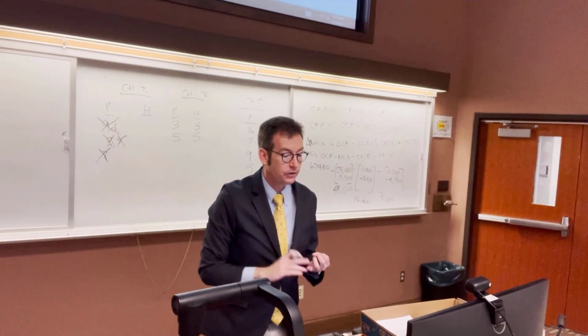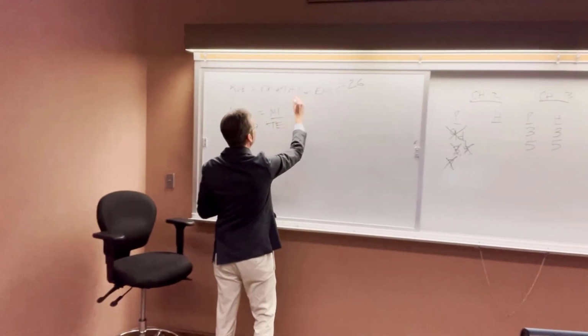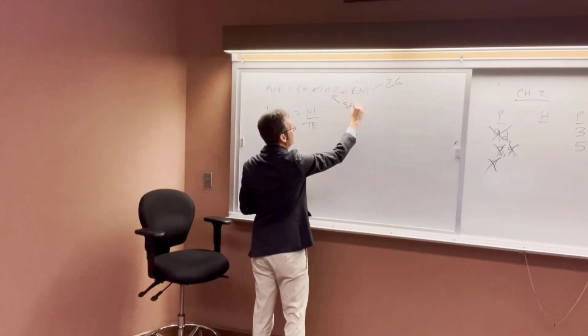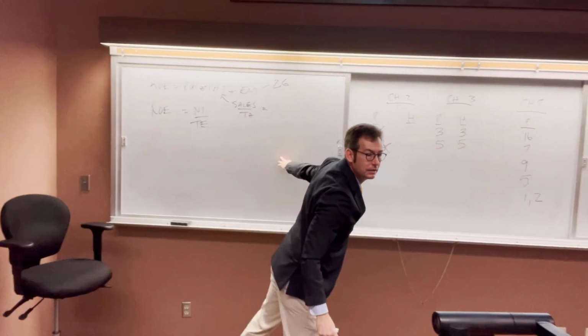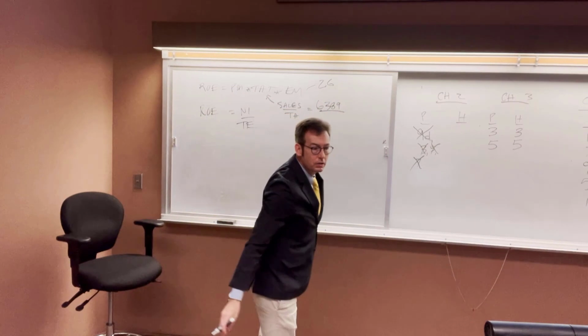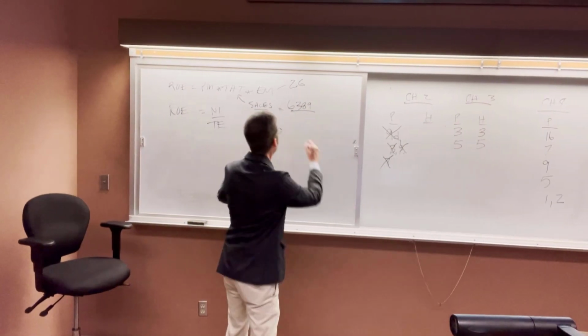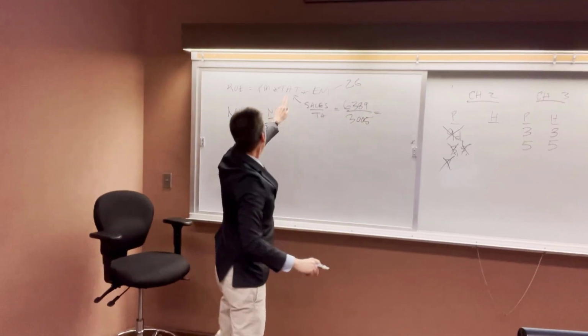Now, what else do we have? We have sales and total assets. Well, guess what? Total asset turnover is just sales over total assets, right? So what did they give us for sales? 6,389 divided by total assets 3,005.